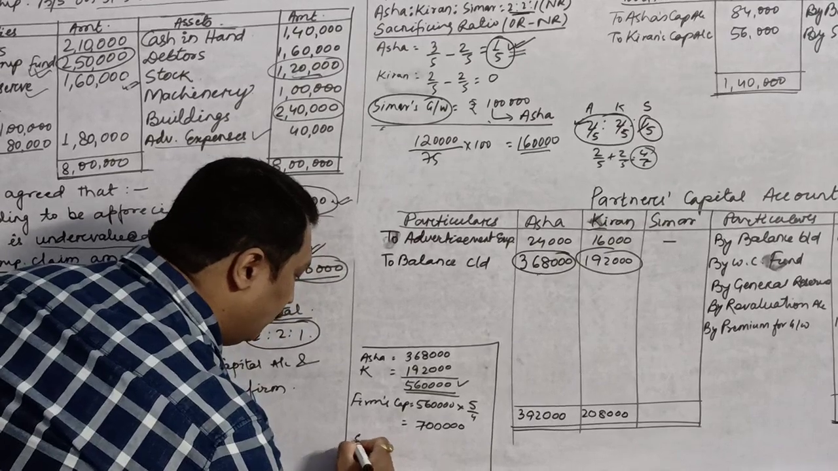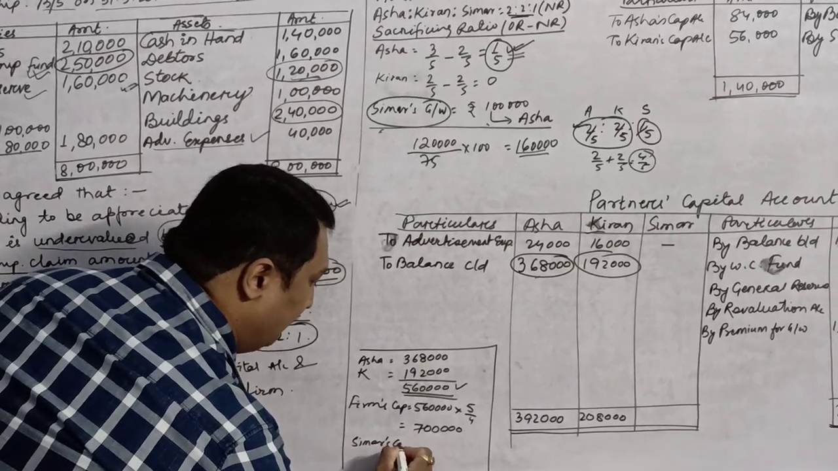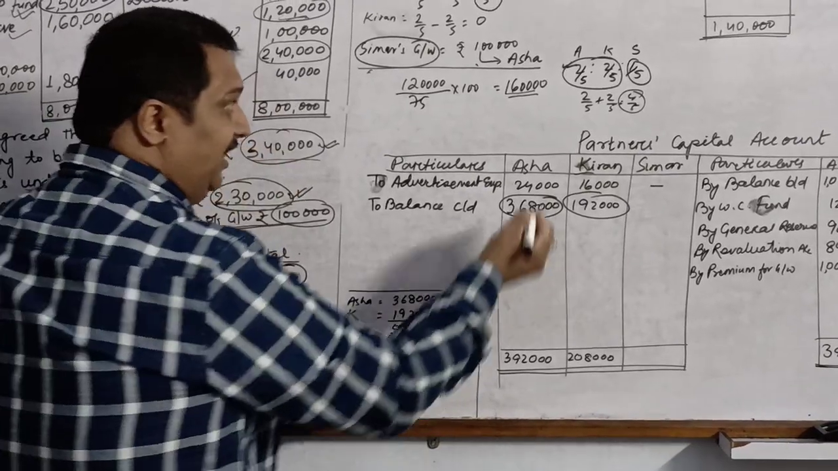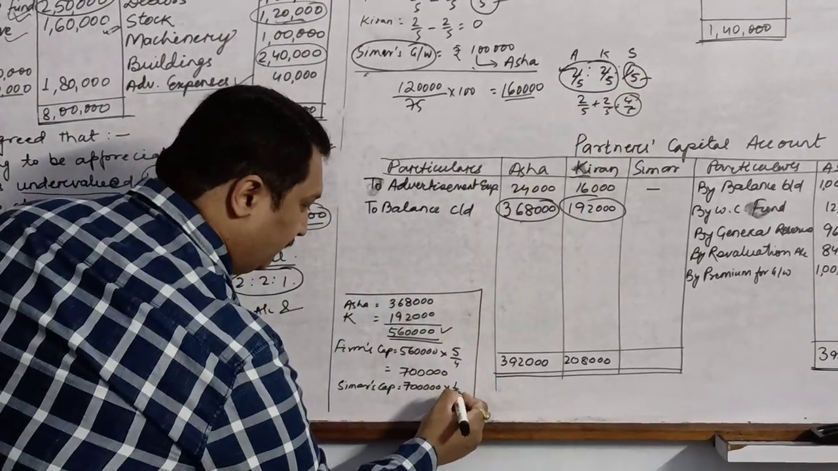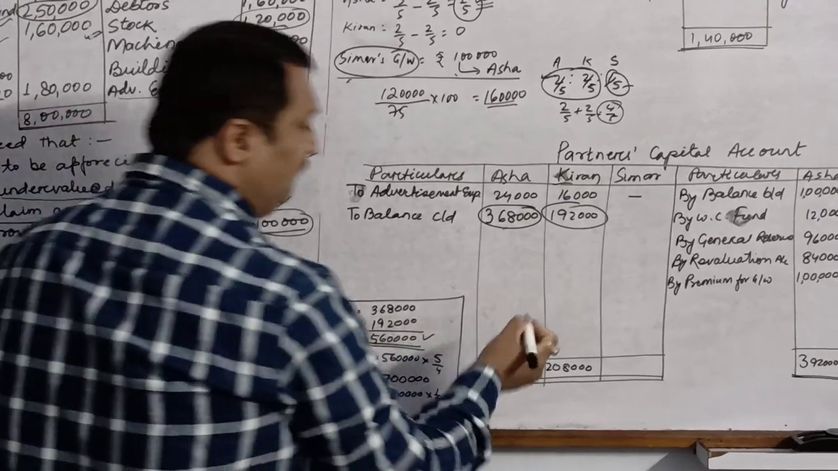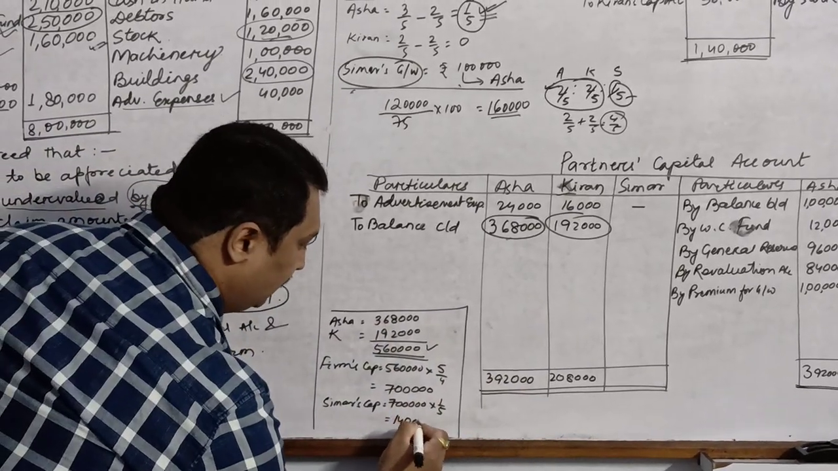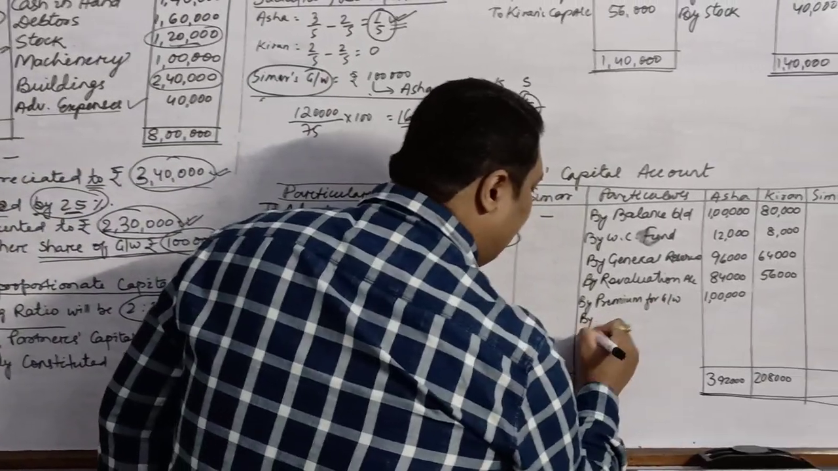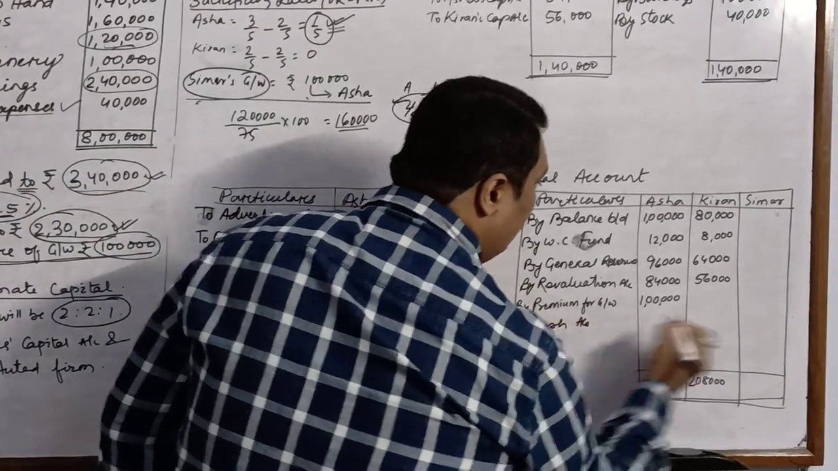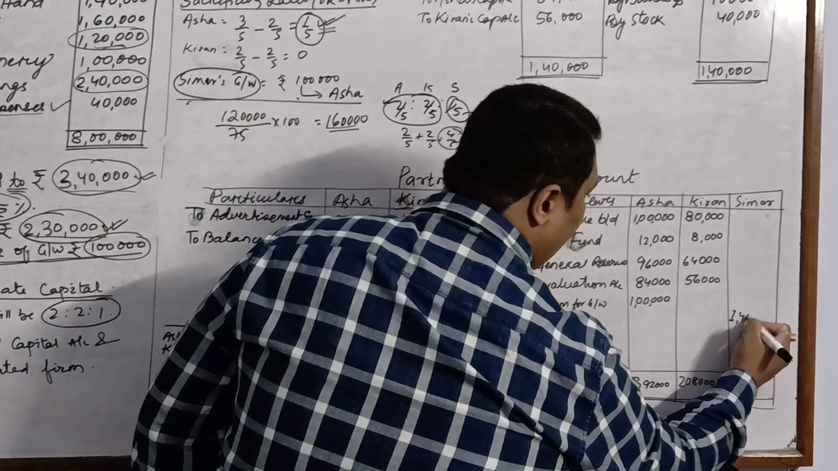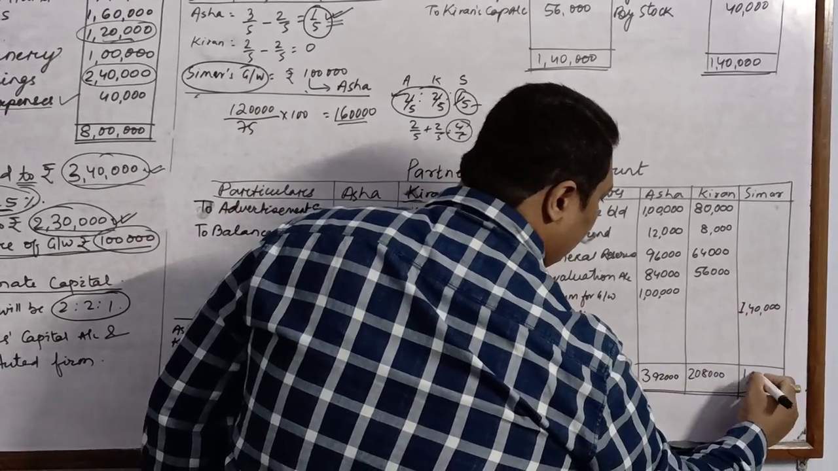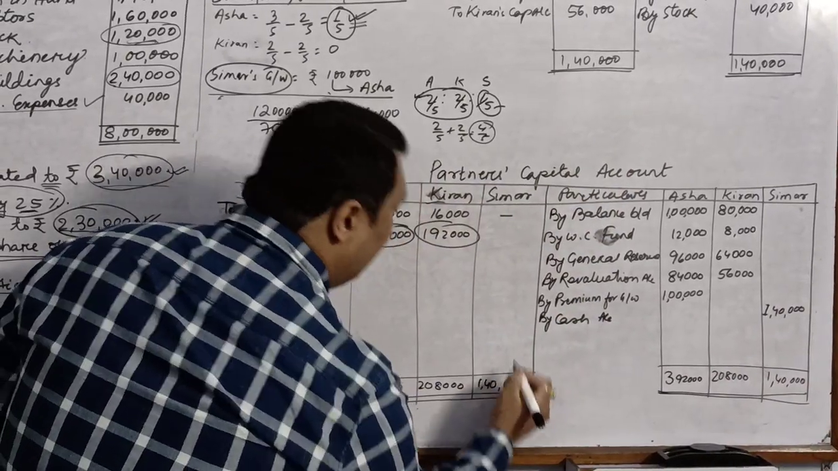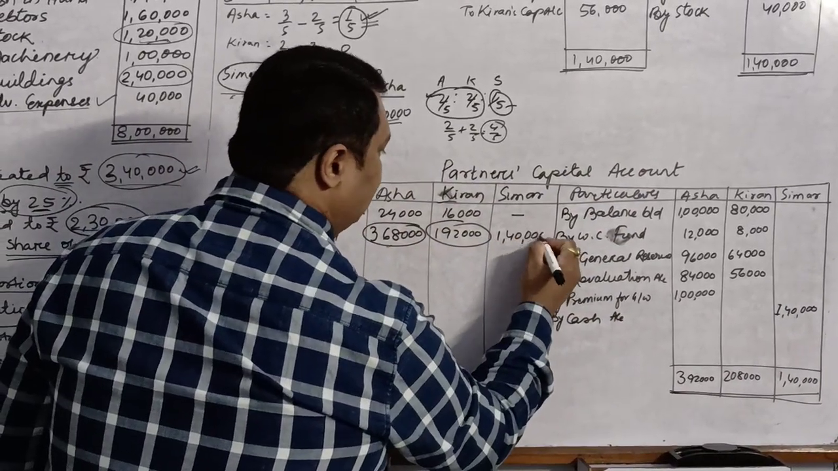And from here we can calculate Simar's capital by multiplying the firm's capital with her share. What is her share? 1/5. So 7 lakh into 1/5 is rupees 1,40,000. This is the capital which you will write over here by cash account, and in Simar's capital you will write 1,40,000. So here it will be 1,40,000, 1,40,000, and this entire amount will be balanced.